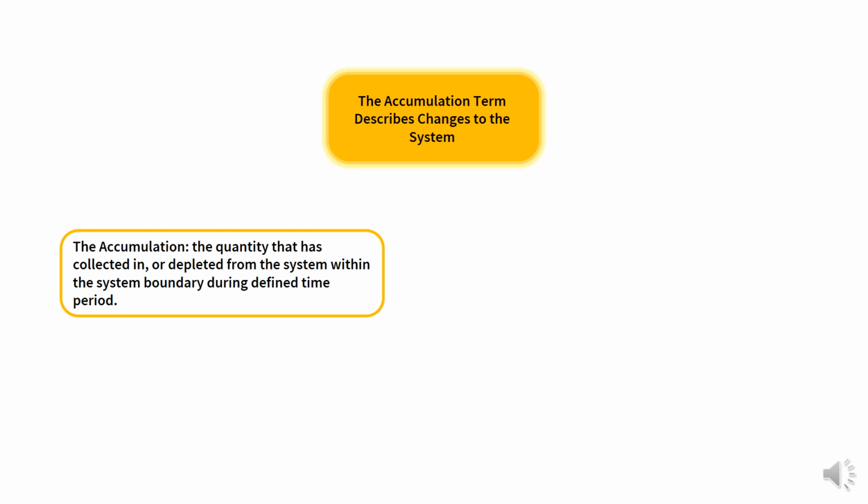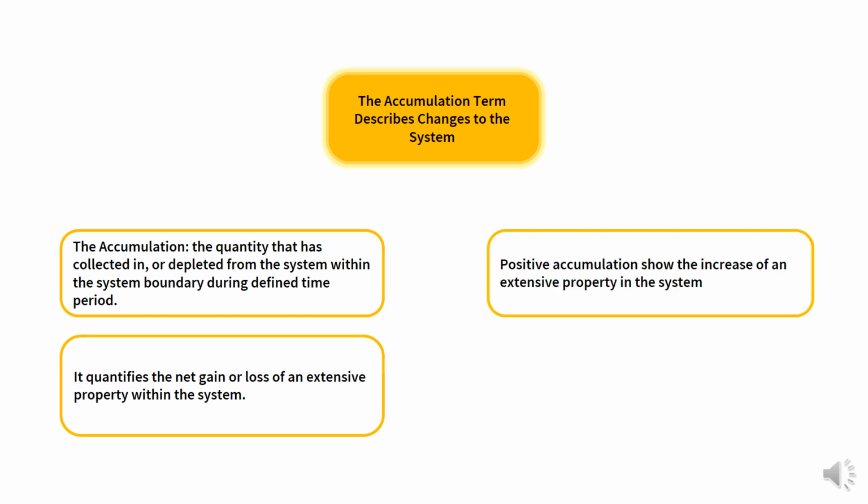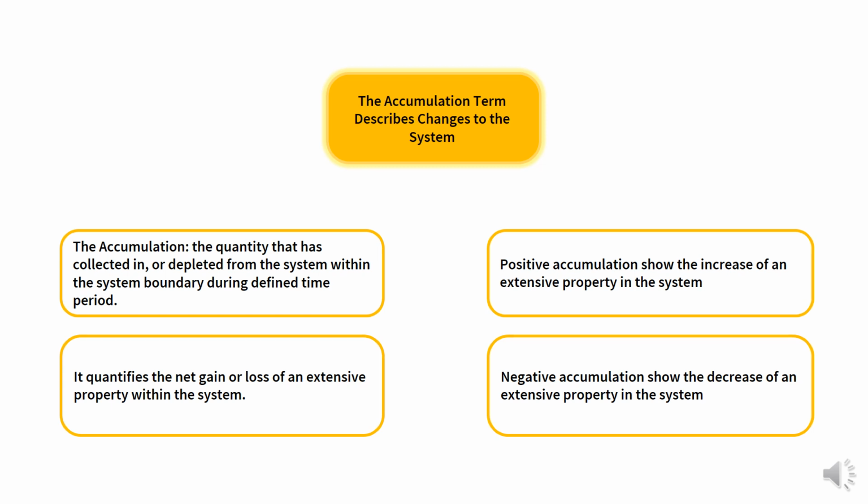The accumulation term describes the quantity that has collected in or depleted from the system within the system boundary during the defined time period. In other words, the accumulation term quantifies the net gain or loss of an extensive property within a system. There are two types of accumulation, positive and negative. Positive accumulation shows an increase of an extensive property in the system, and negative accumulation shows a decrease of an extensive property in the system.